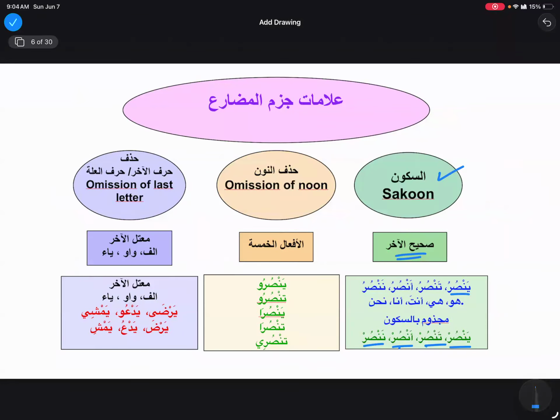And when it comes to mu'talul akhir, what's gonna happen? Basically, this weak letter is going to be dropped, bihasfi harful akhir or bihasfi harful illa. This is how we make fi'l mudari'a majzoom.